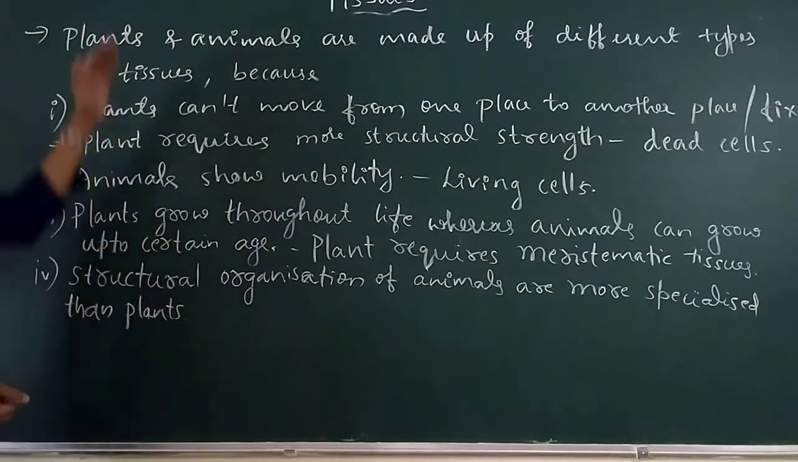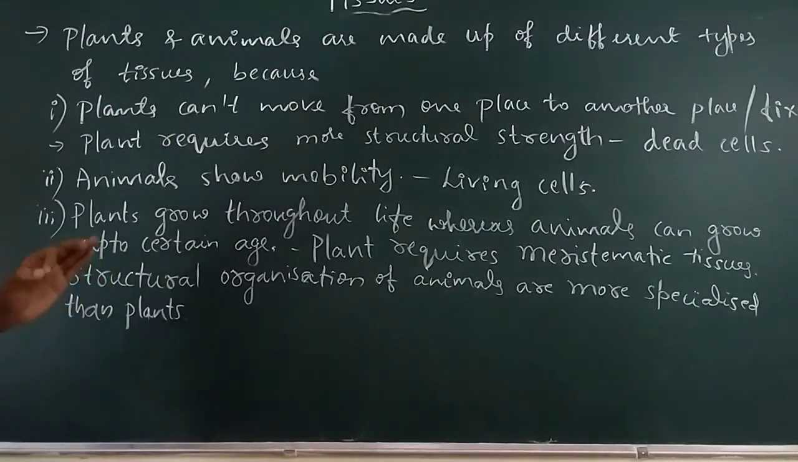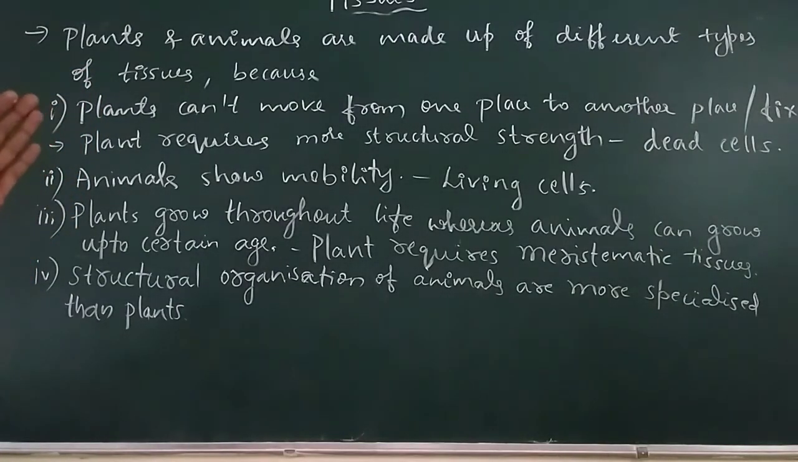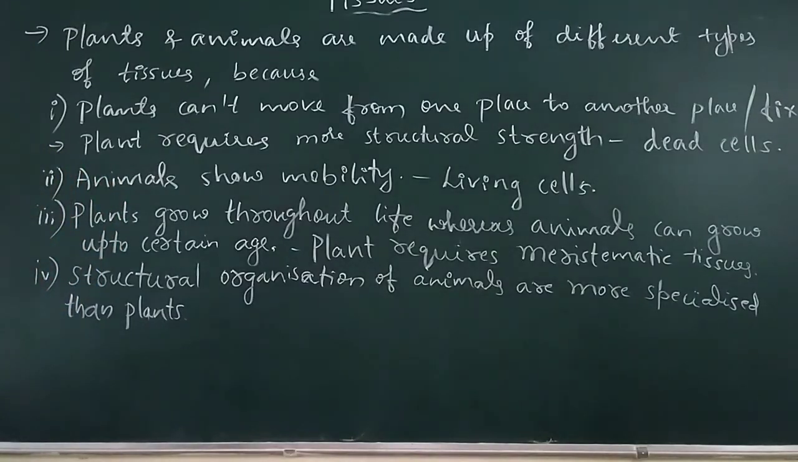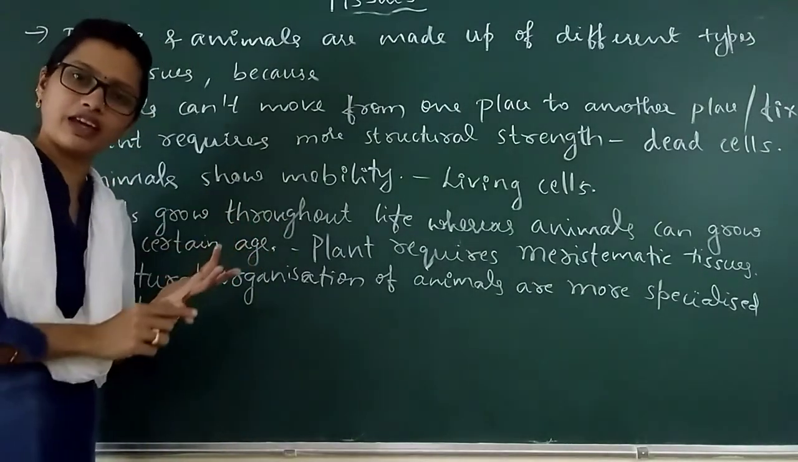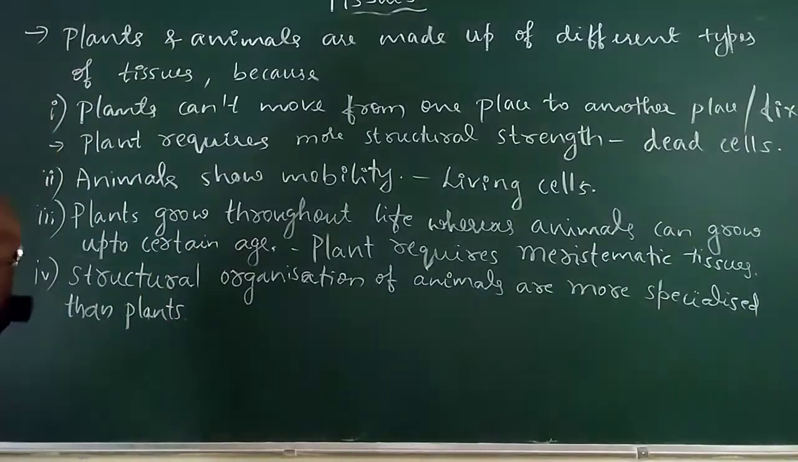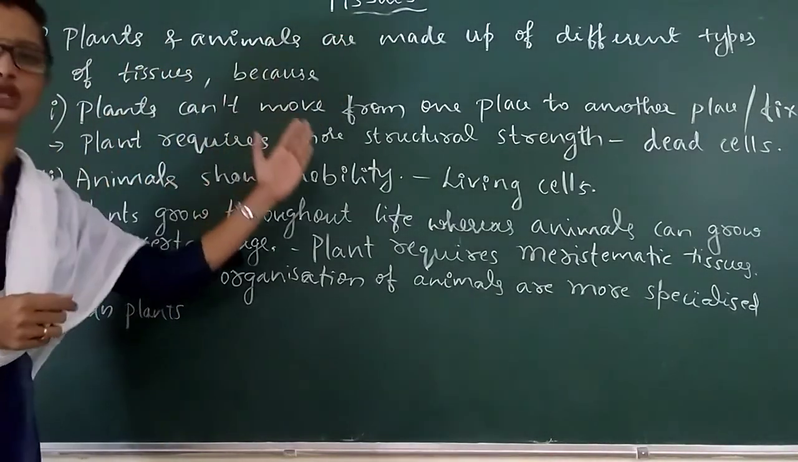Hence, plants and animals are made up of different types of tissues. The body design of plants and animals, and the mode of living and lifestyle of plants and animals are different. The structural organization of plants and animals is different. Hence, plants and animals are made up of different types of tissues.